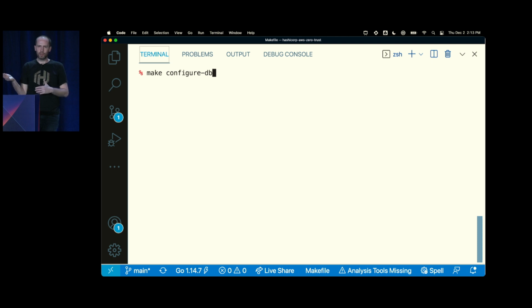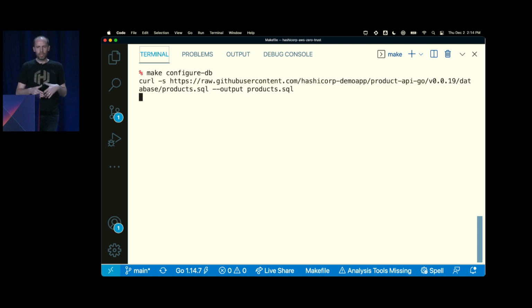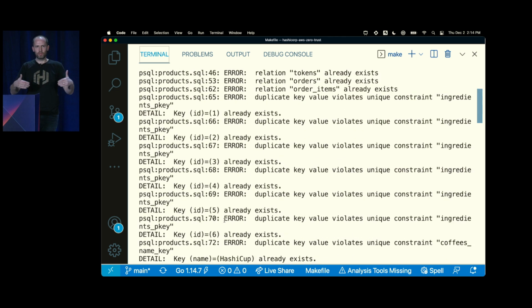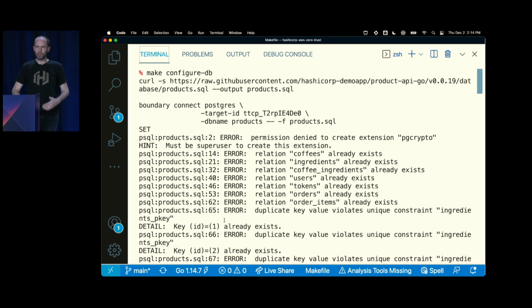So for instance, if your database is configured to only accept connections from Boundary workers, then even if you have access to the private network, even if you have the credentials, you can't actually connect to the database, because the database at a network level is told to only accept connections from Boundary workers. And there are other things that we can layer on, and as the product moves forward, there's going to be more and more stuff that we layer on to that security as well to make that story even better.